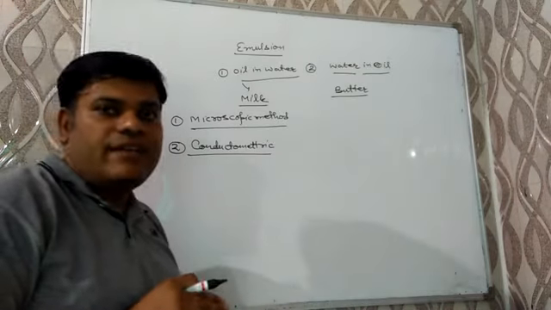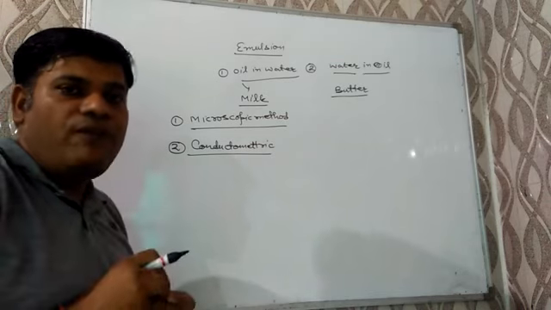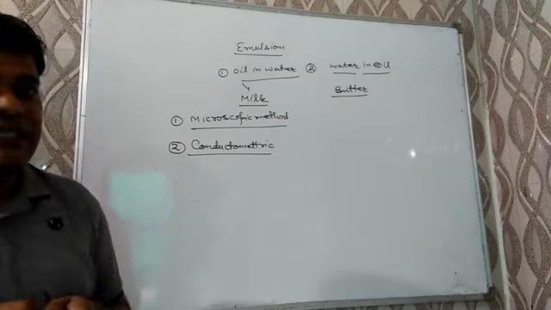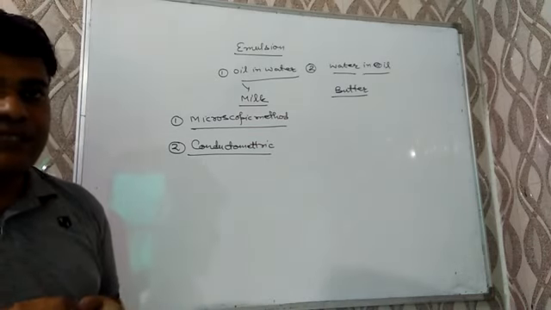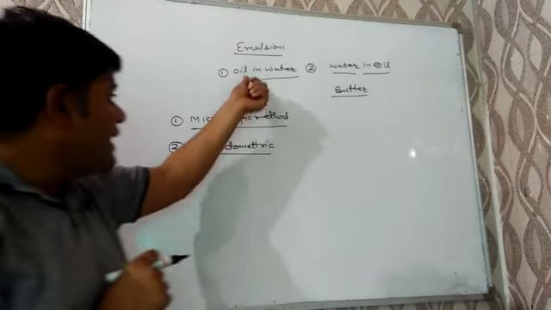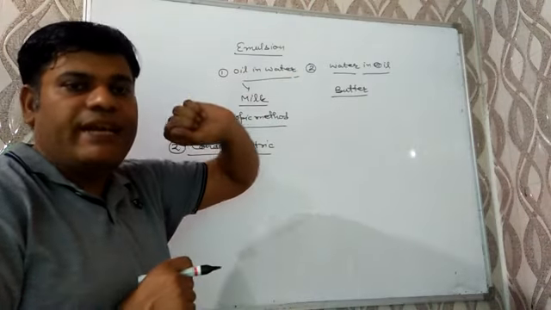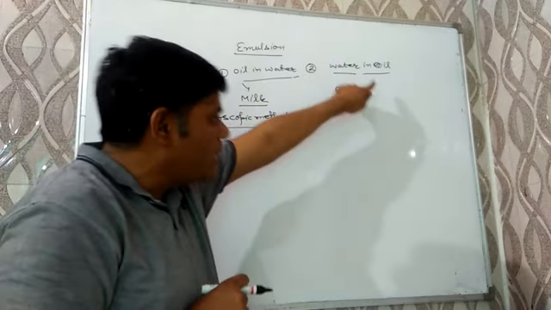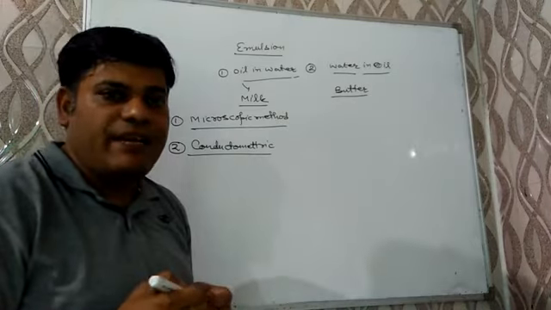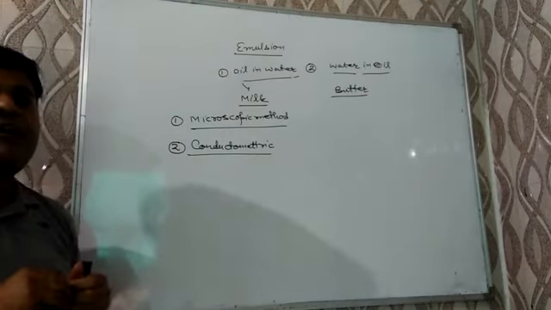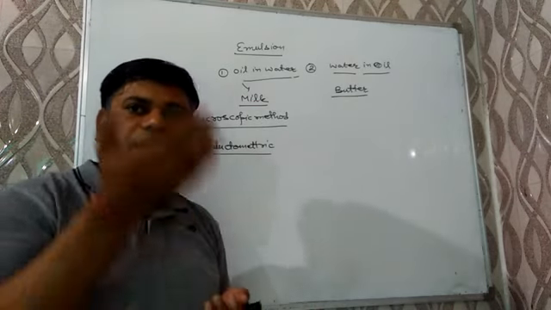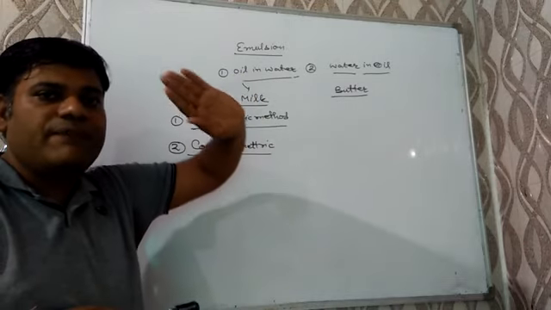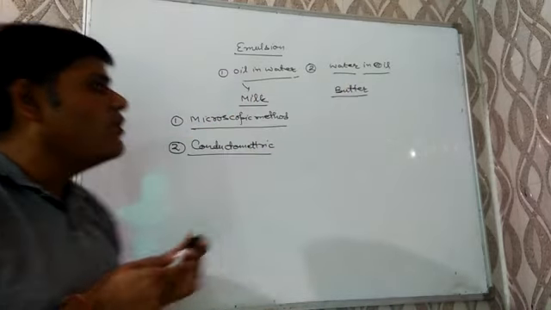In this type of test, a few drops of electrolyte are added to the emulsion. If the conductivity increases, then it will be oil in water type of emulsion. And if the conductivity remains same, then it will be water in oil emulsion. Once again I am explaining: few drops of electrolyte are added to the emulsion, and then conductivity is measured. If conductivity increases, then it is oil in water emulsion, but if it remains same, then it is water in oil emulsion.